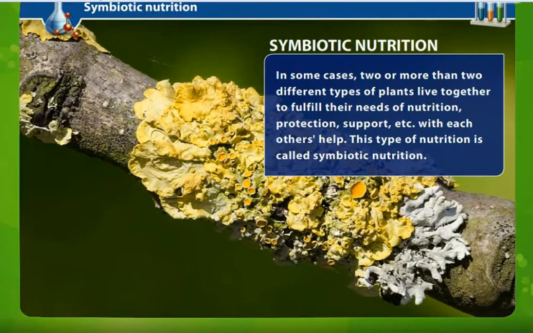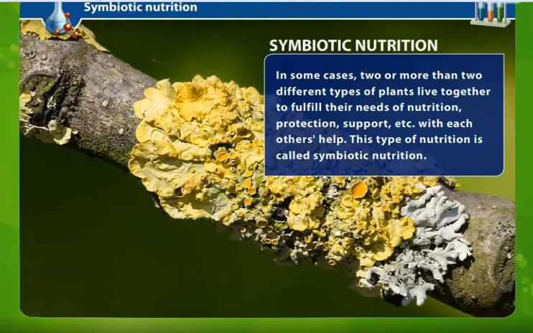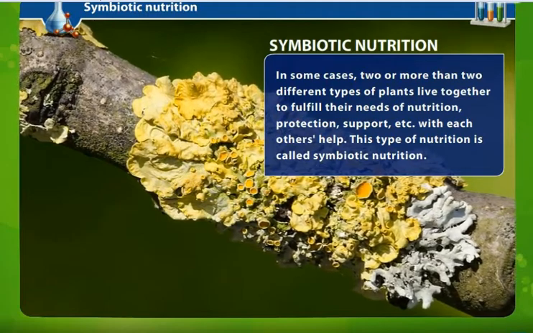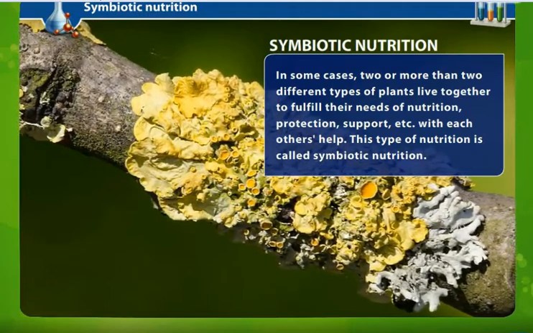The word symbiotic means in association with. Two or more plants survive together. What can be the reason? Either nutrition, protection, or support. And while doing these processes, they are helping each other. This type of nutrition is called symbiotic nutrition.